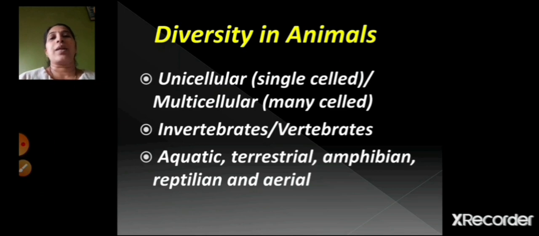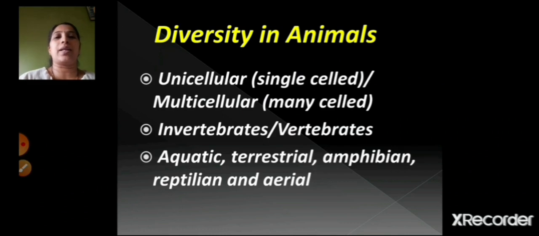The camel cannot withstand the cold snowy region in Kashmir. So depending upon the climatic conditions, there is diversity in animals too, as there is diversity in plants.